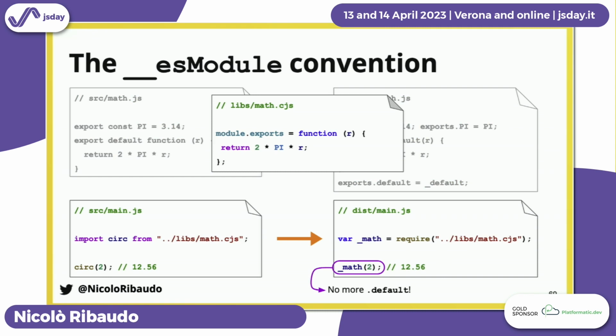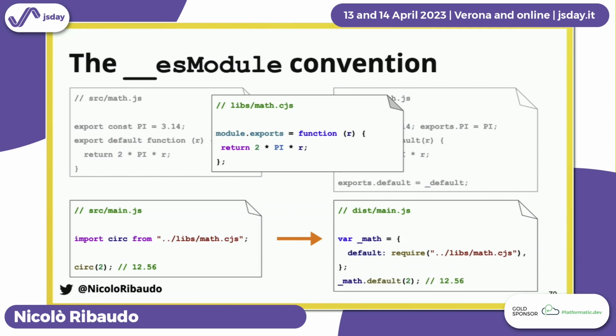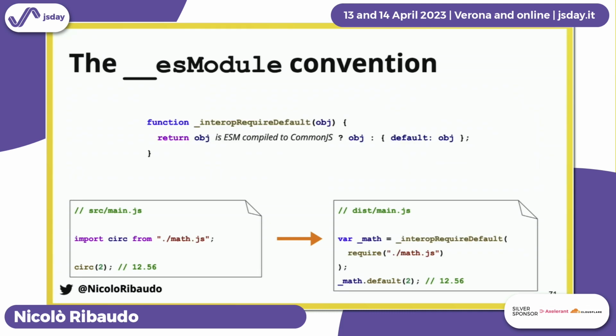So how do we fix this? Well, what Babel does is it takes your manually written CommonJS library and puts it in an object with a default property, so that accessing the default property from _math just works. Except that it needs to check if the library being imported was ESM compiled to CommonJS, or if it's just manually written CommonJS.